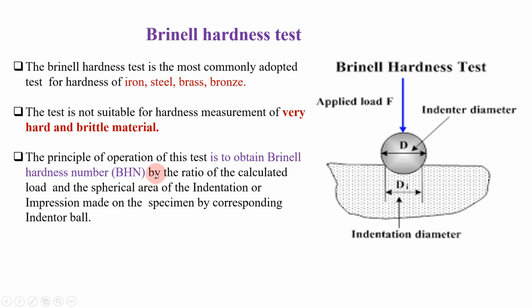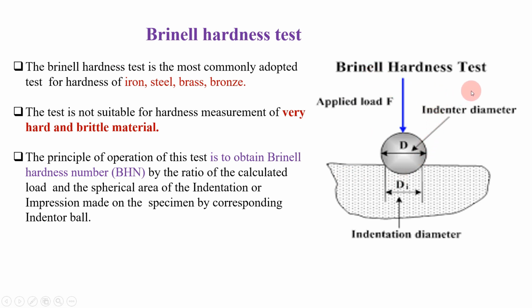See guys, by this sentence it is clear that in the Brinell hardness test we are using a ball indenter for indenting inside the material. So how can we determine the hardness of material? We can determine it by obtaining the Brinell hardness number. Okay, so now let's see the diagram, and what the diagram tells us.